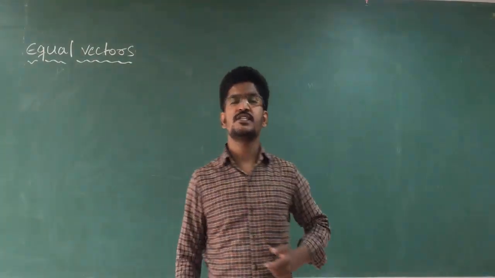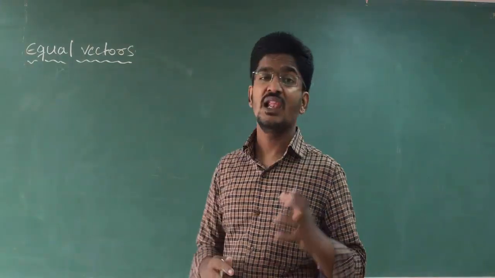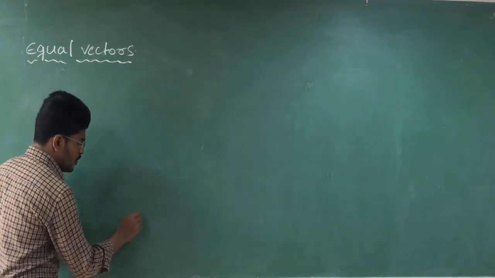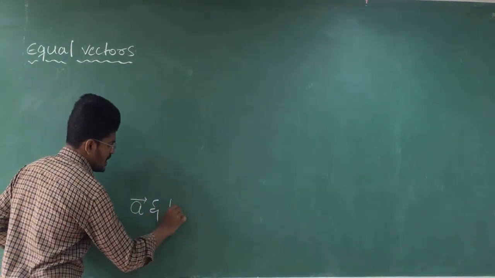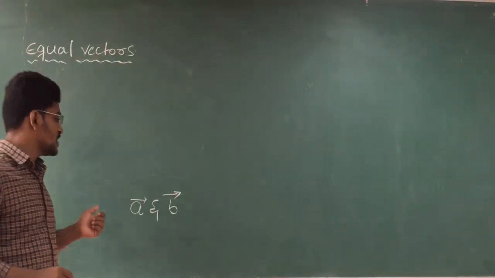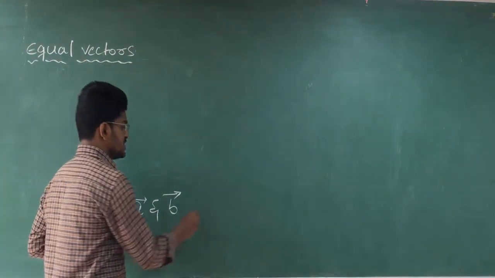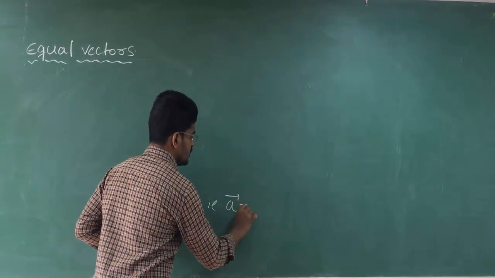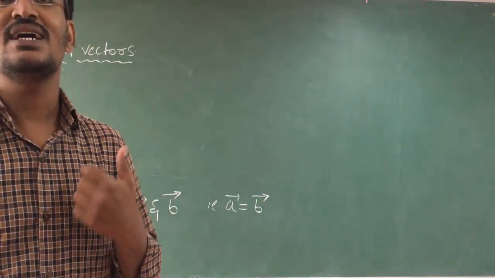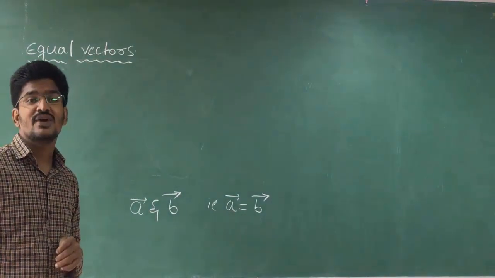Okay, students. So now let us move to the next definition, that is equal vectors. Clear? So see here, if you have two vectors, vector A and vector B, and you want to say vector A is equal to vector B, then what are the conditions? That we are going to study in the equal vectors definition.